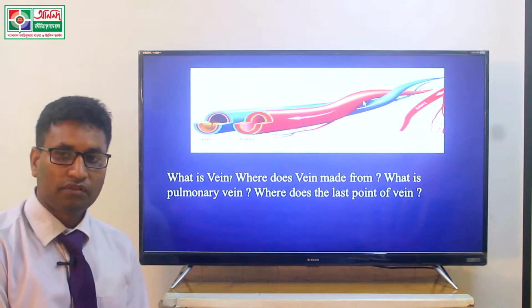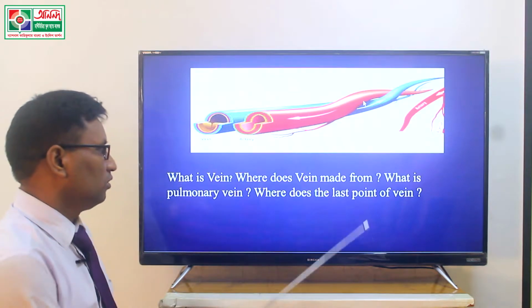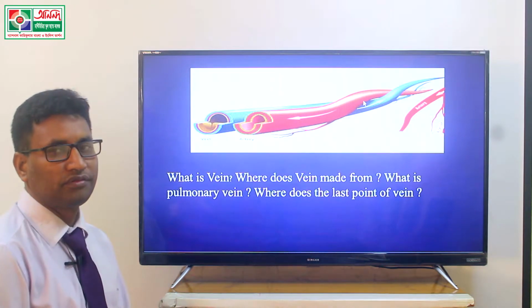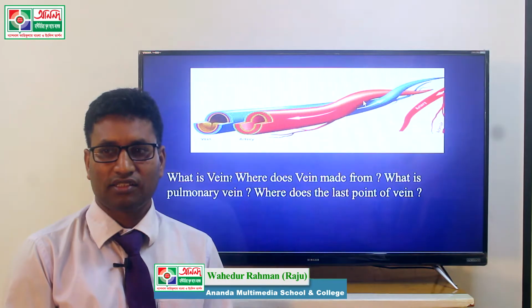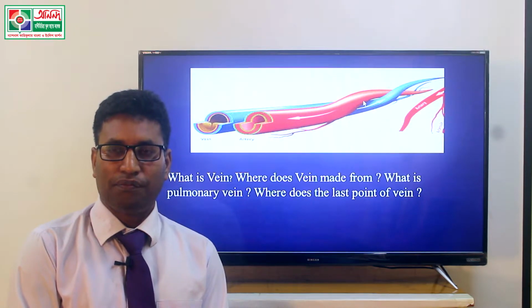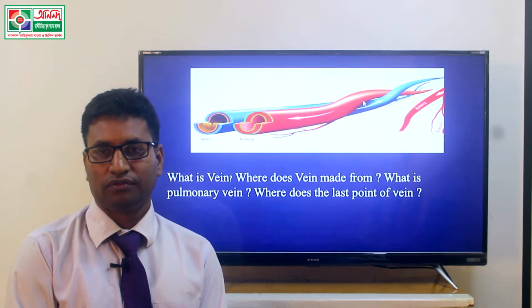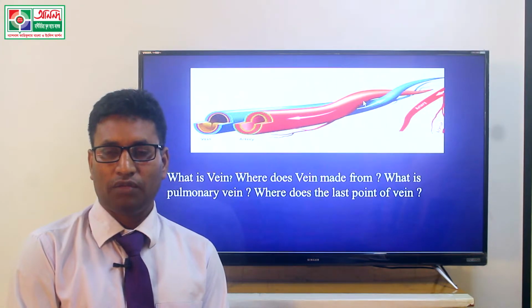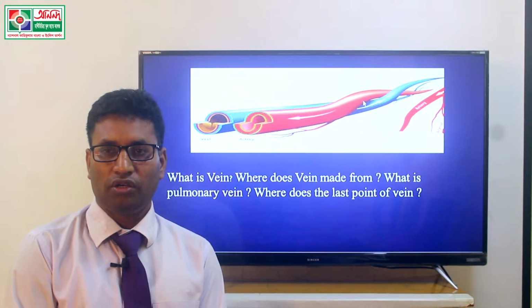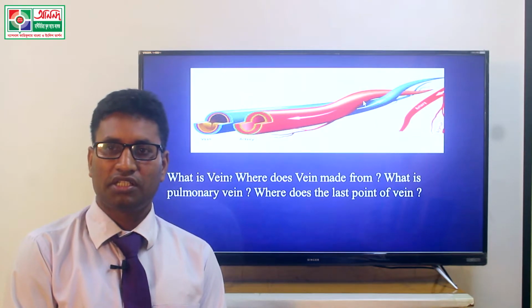What is the Bengali meaning of blood capillaries? Koishik jalika. Another, what is pulmonary vein? This is one kind of blood vessel, but the pulmonary vein is completely exceptional from veins, because the pulmonary vein always circulates oxygenated blood.